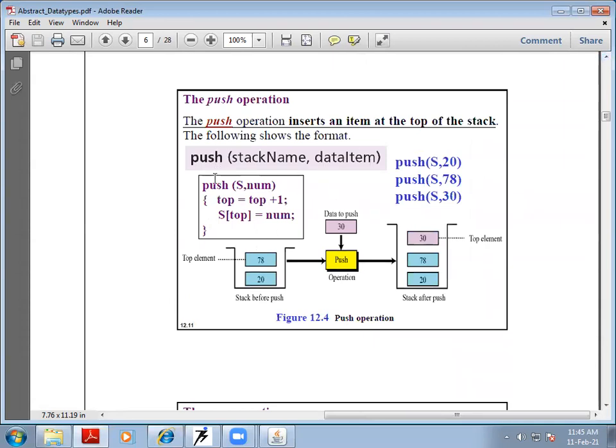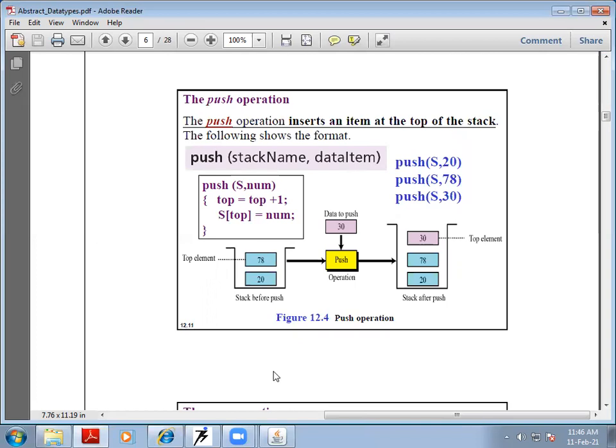For example, push is followed by the name of the stack and the data item which we want to add. So this is the basic functional operation: push s comma num. These are the two arguments of the function. S is the stack name and num is the data item. And top is equal to top plus one, because when we add one item, the size of the array to which we apply the push operation will be increased by one.